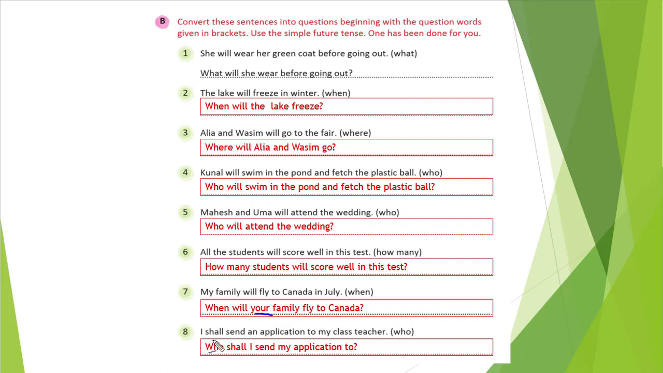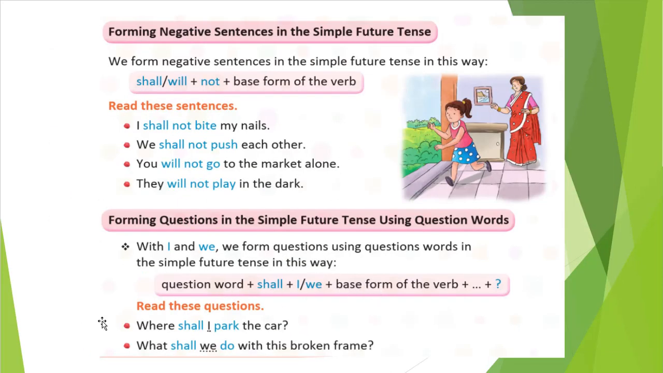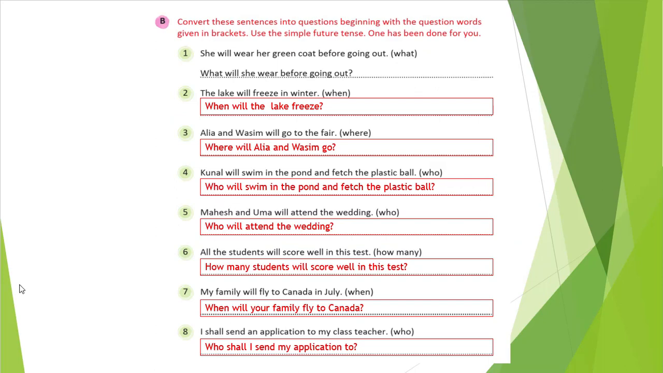And the eighth one is I shall send an application to my class teacher. Who? So you are asking about to whom you need to send. So my class teacher, that will be the answer. So we will remove that part and we will make a question: who, then shall, then I send an application to. That will be the question. See, it is very easy. We are just following this format. Nothing more we have done in this exercise.